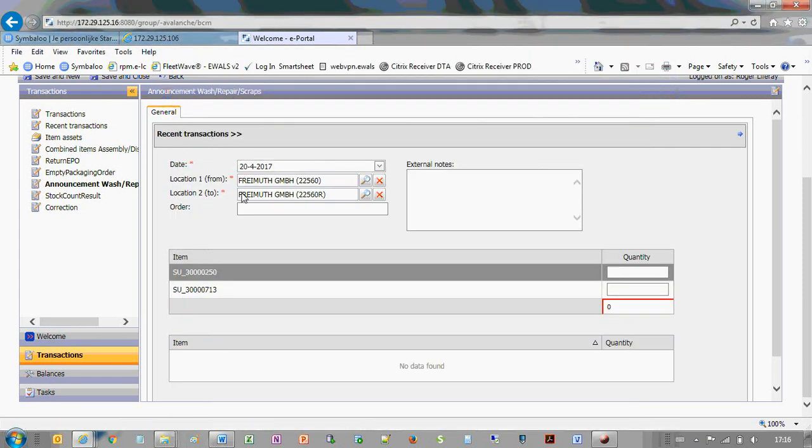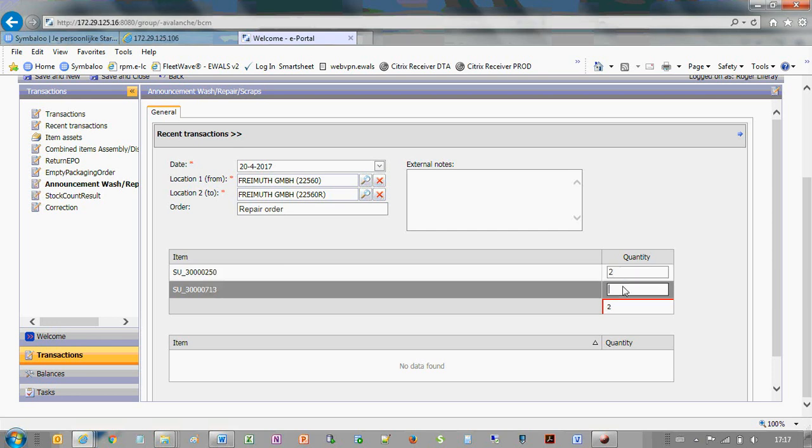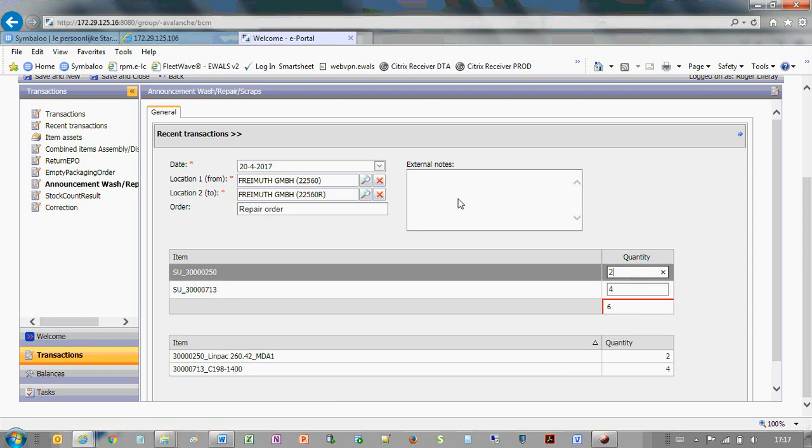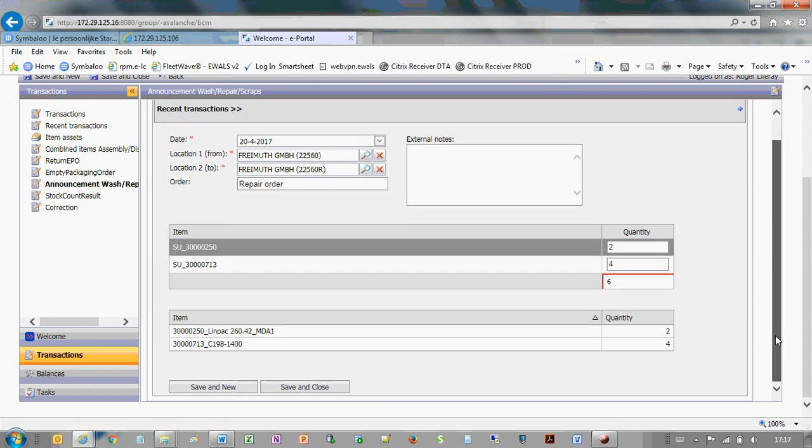You specify the order reference. And then you specify the quantity of the goods you want to announce to be repaired. When you have specified the total quantities, click the Save and Close button. Your order has now been submitted and is up for review at ELC.